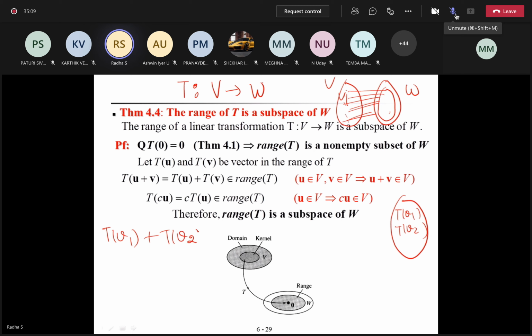What is T of V1 plus T of V2? Yes, what is it? T of V1 plus V2 equals T of V1 plus T of V2. Yes, T of V1 plus T of V2 is T of V1 plus V2, by linear transformation. Now V1 and V2 are there in V. V is a vector space, so V1 plus V2 is also there in V.